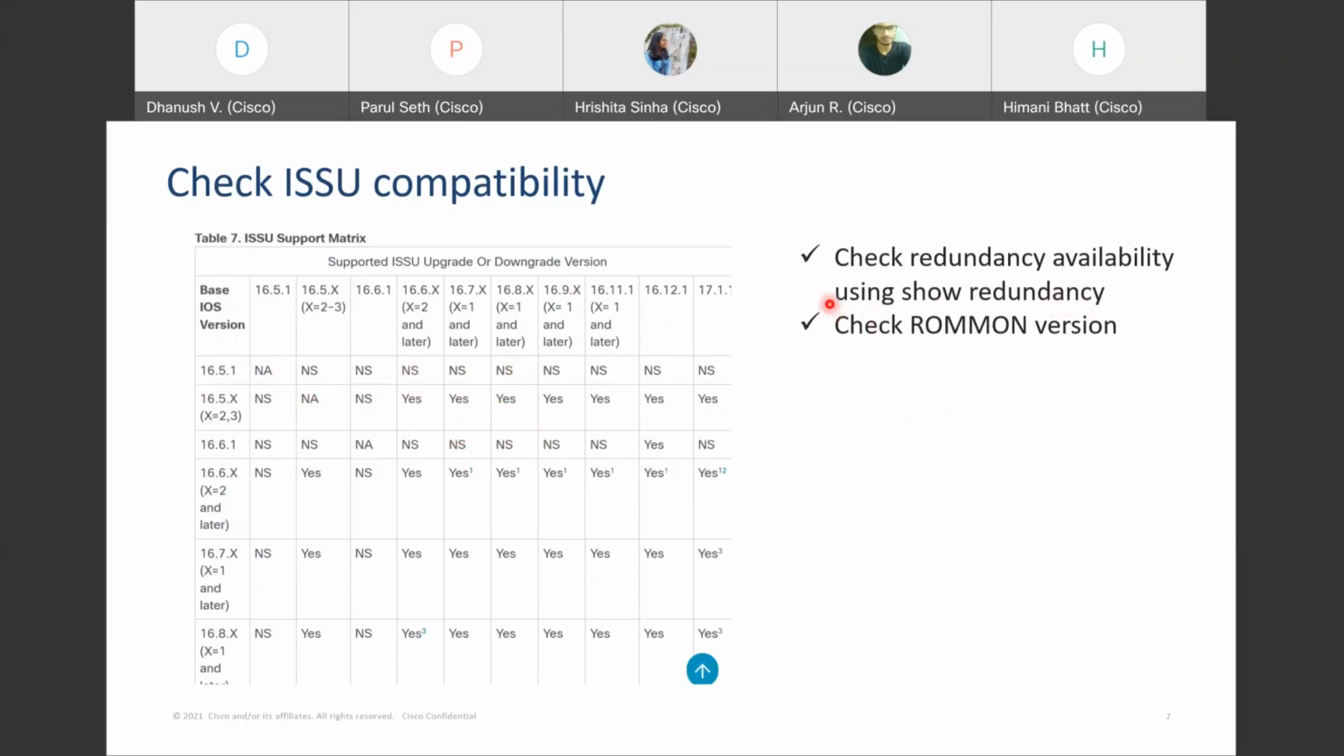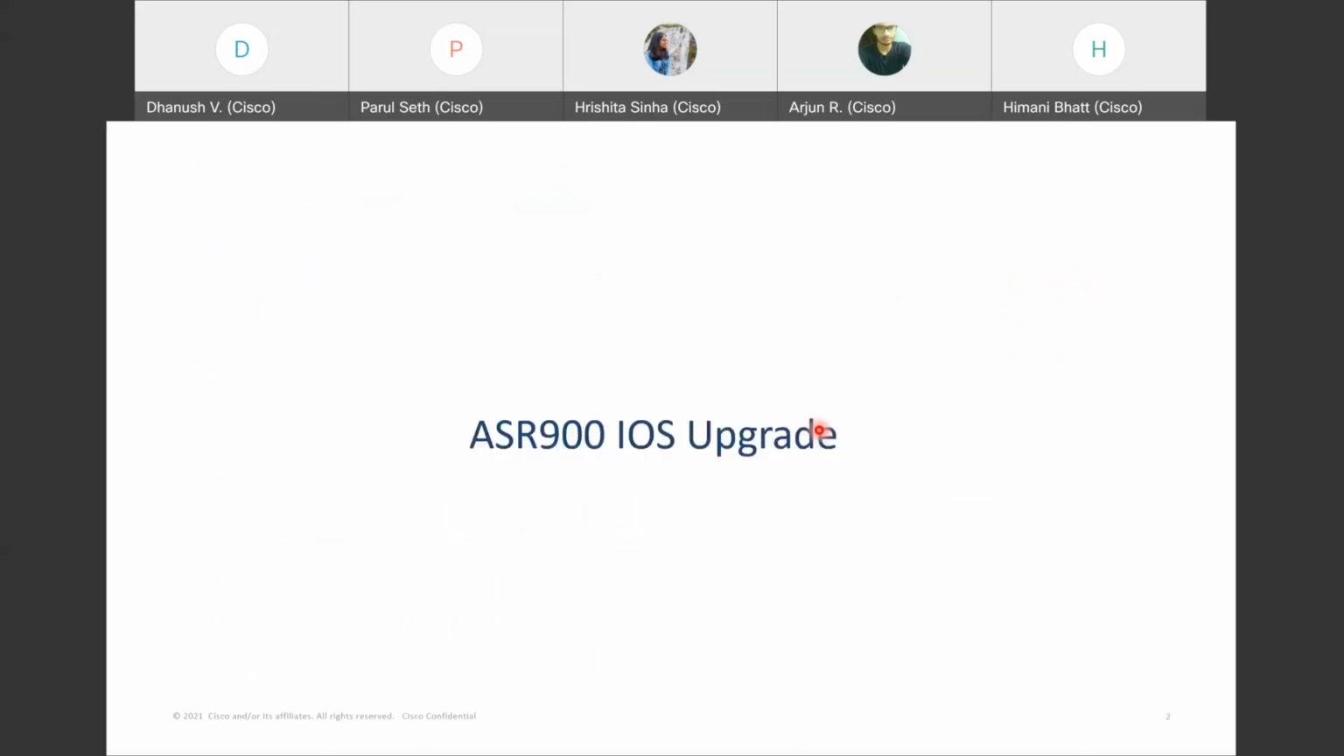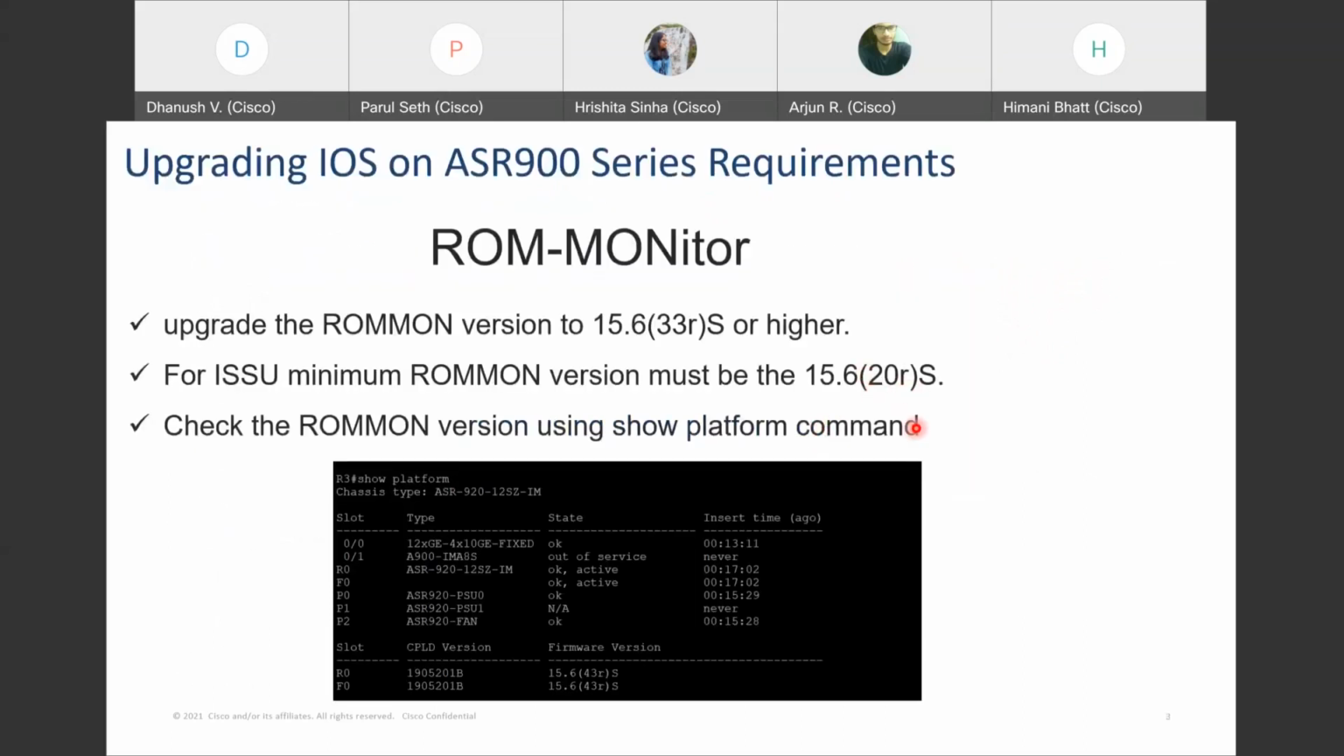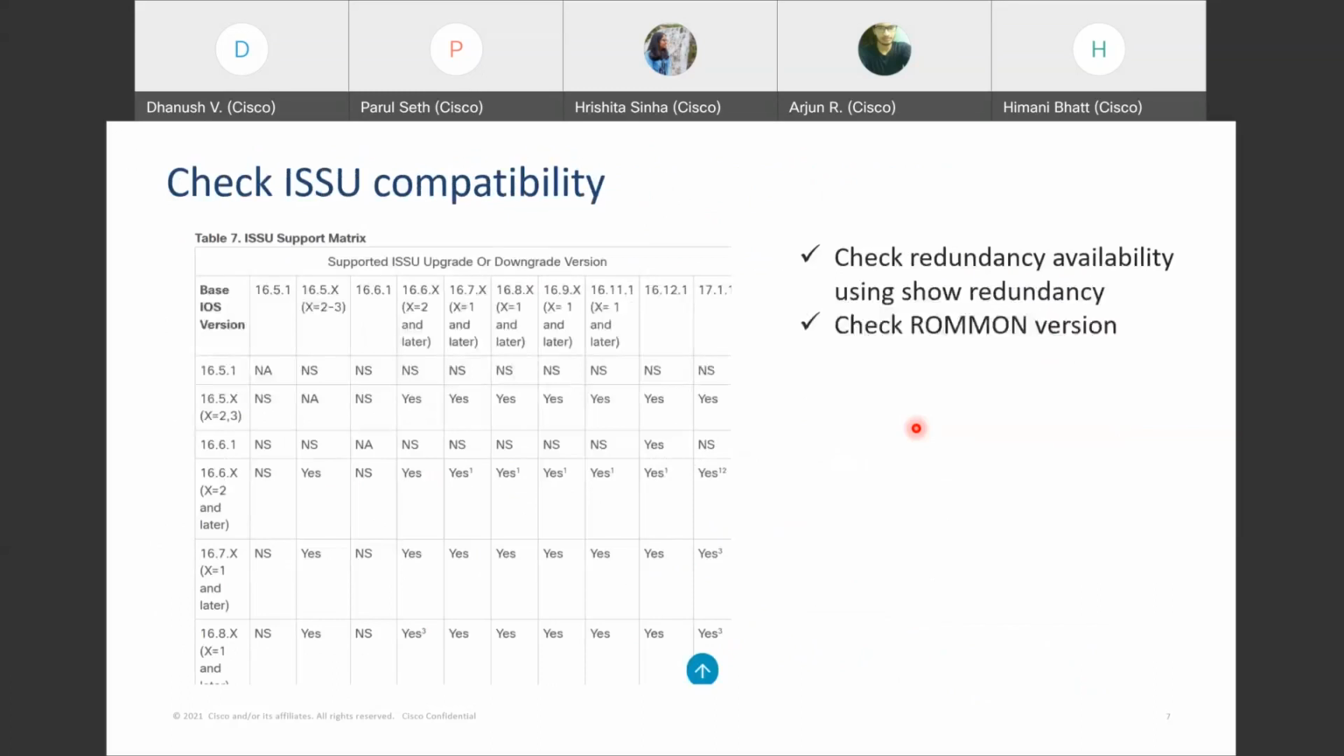Along with that, you also have to check for redundancy using show redundancy. If there is no redundant RSP, you cannot run an ISSU upgrade. And also the ROM1 version. As I said from our first slide, for each product, there's a particular ROM1 version which is compatible for ISSU. I think it's 15.6(2)0, yeah, 15.6.20. If it is less than that, then ISSU is not possible.